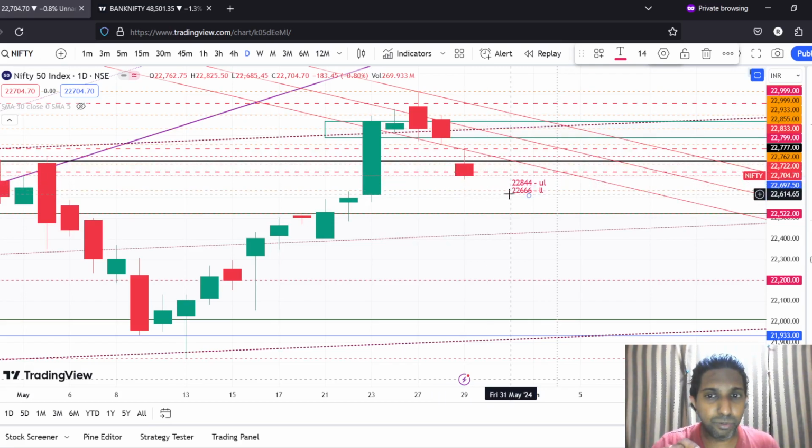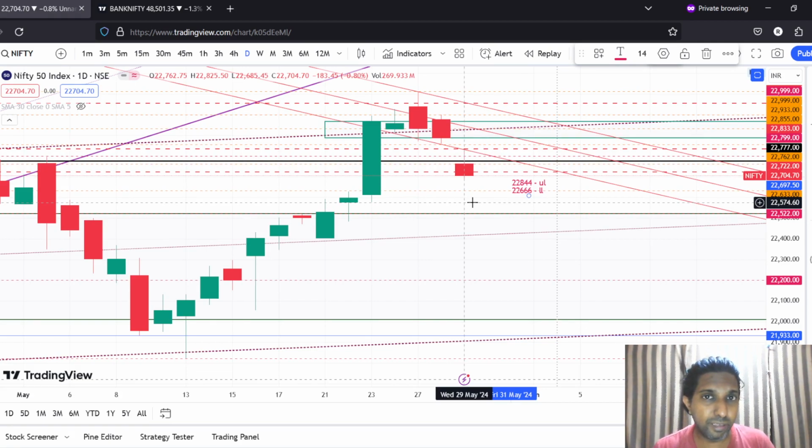22,844 and 22,666 are the key levels for tomorrow. If the price breaks below 22,666, then I would be keen to go ahead with a downside trade till the levels of 22,522, where I would check how the price is behaving, and from there, if we see any reversal, then I might be in a position to enter an upside trade, right?